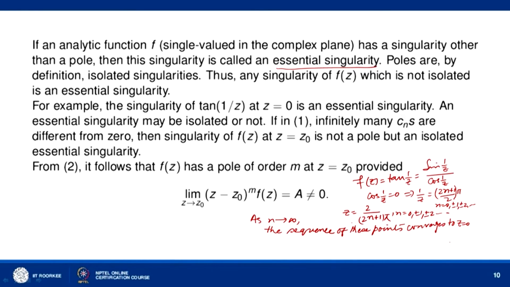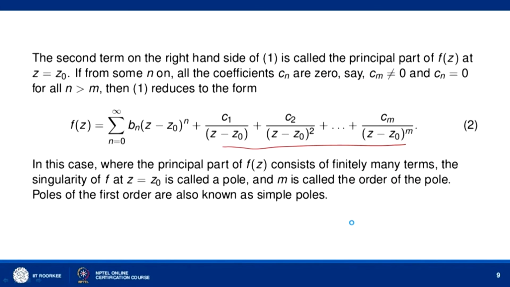poles, like here. So now from 2 it follows that f(z) has a pole of order m at z equal to z naught. Now you can see the following from here. This is the definition of a pole of order m.